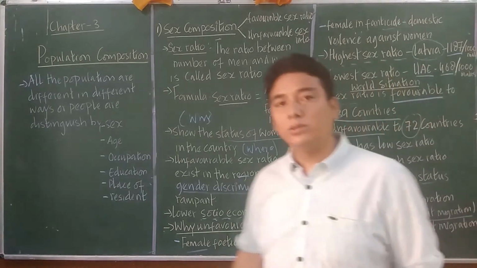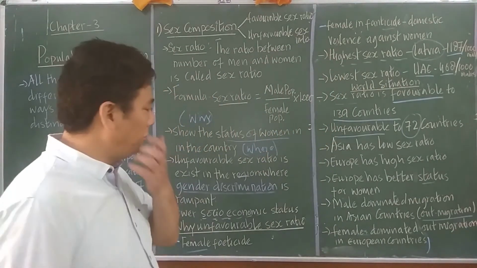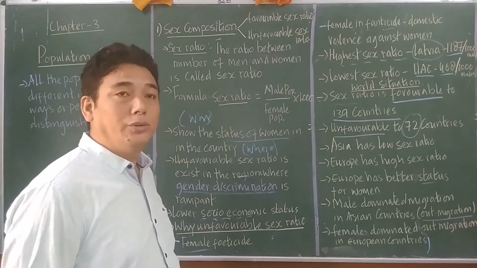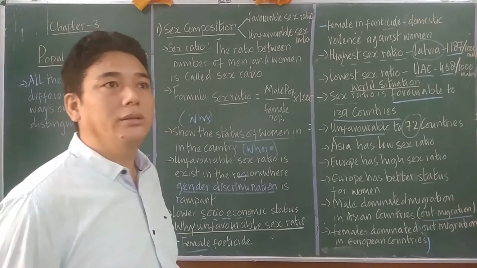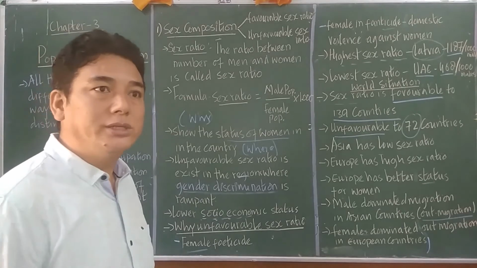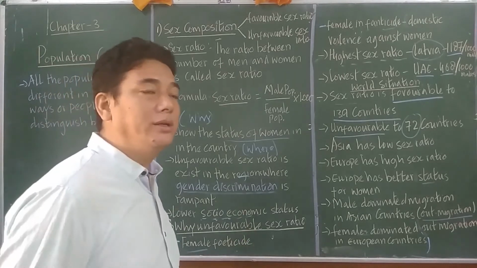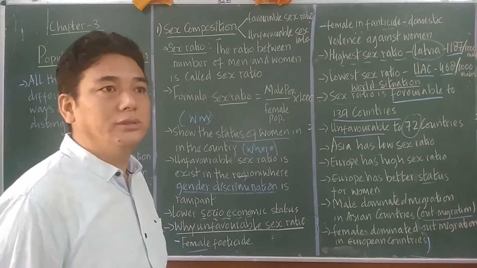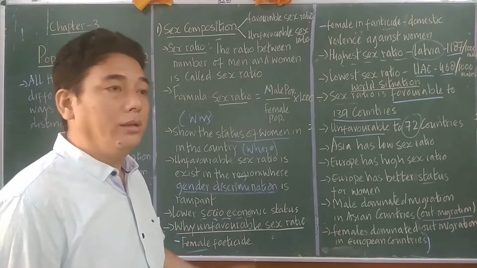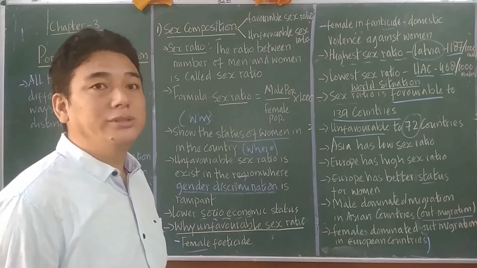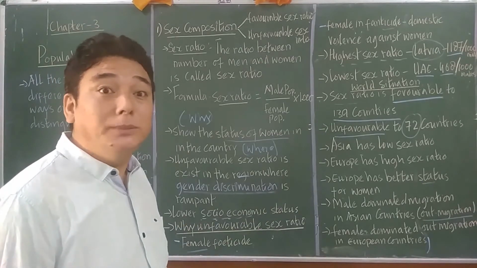That means who will be more in the rural area of European countries? In those areas, the male-dominated. In Asian countries, female-dominated in rural area. And who is dominated in the urban area in Asian countries? The male-dominated. At the same time, in the European countries, the female-dominated in the urban areas.